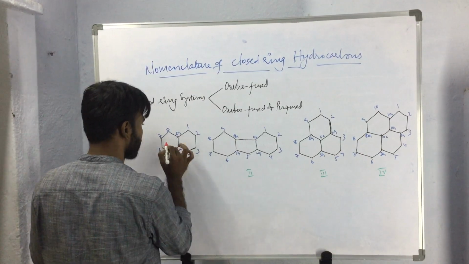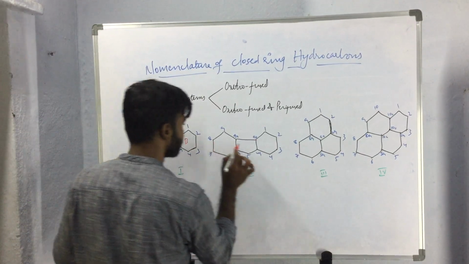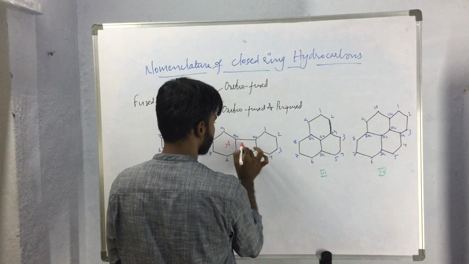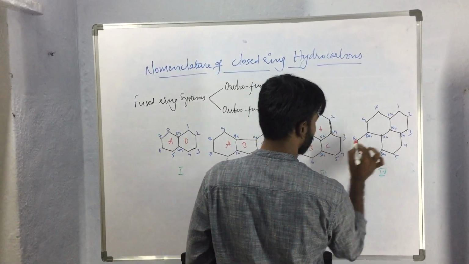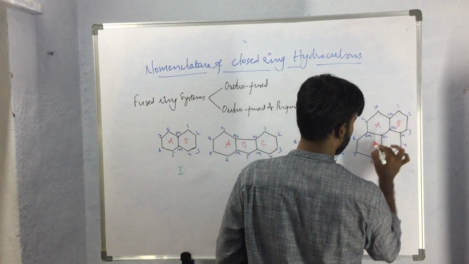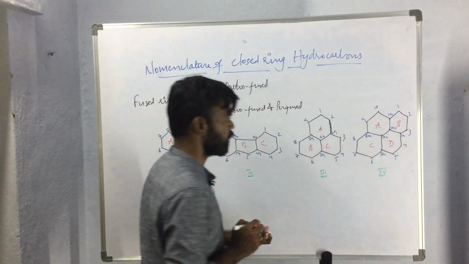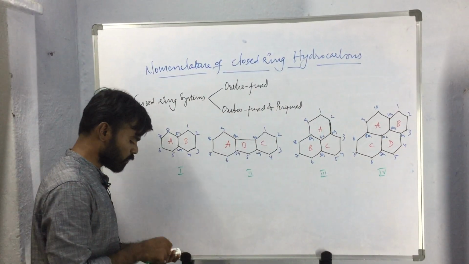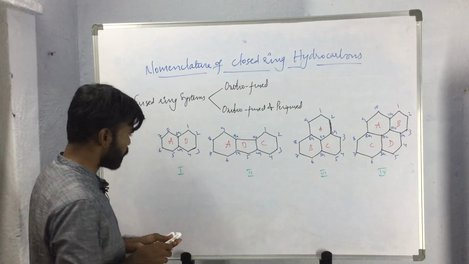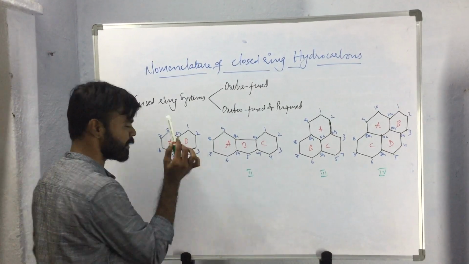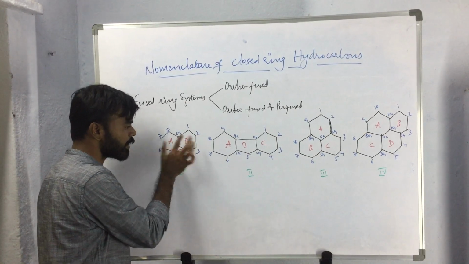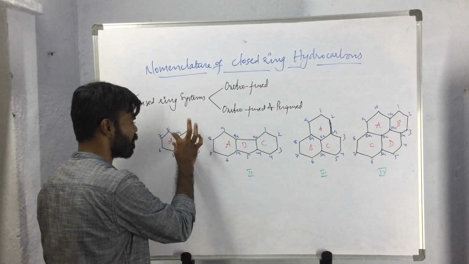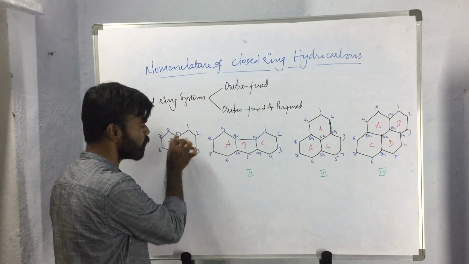Let us name these rings as A and B. So in compound 1, for the rings A and B, carbon atoms 4A and 8A are common and one bond is common for both the rings.